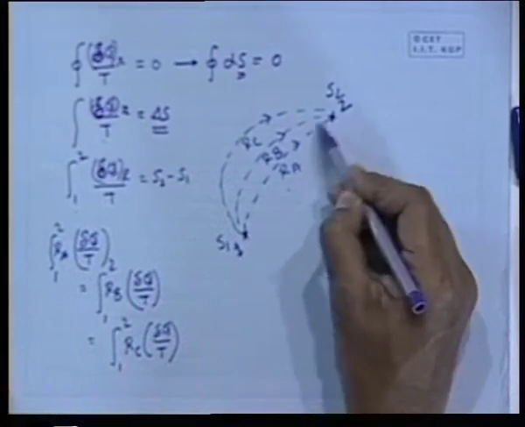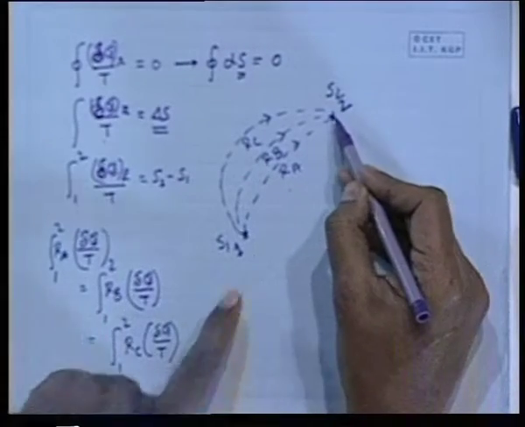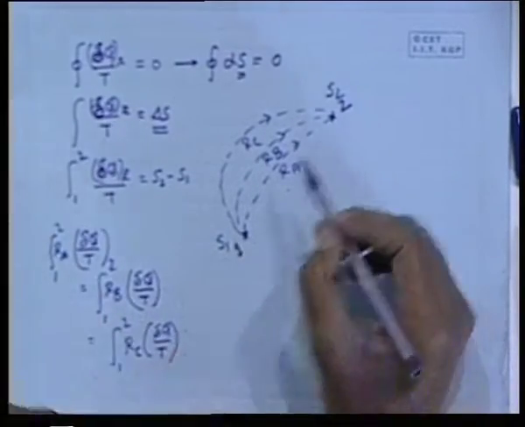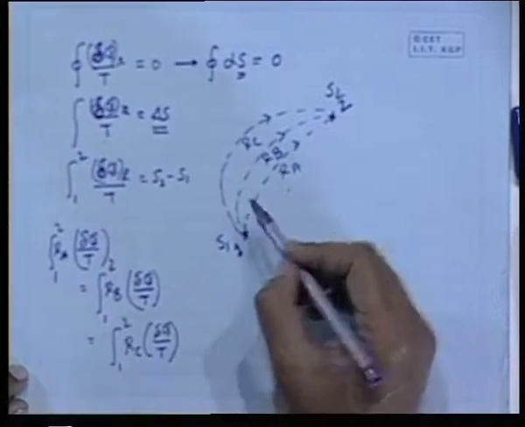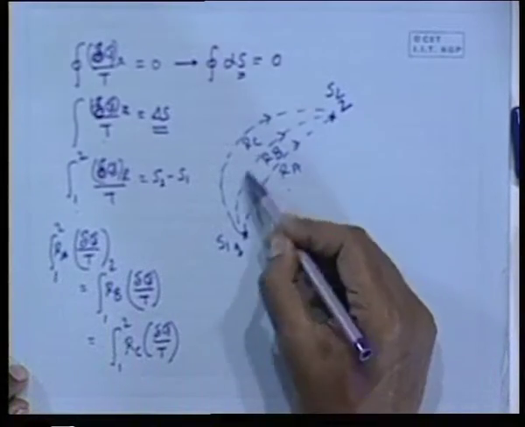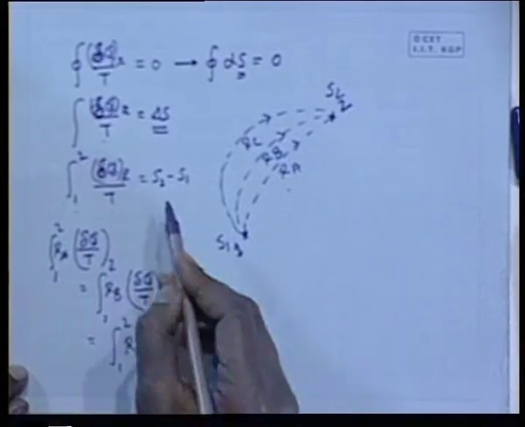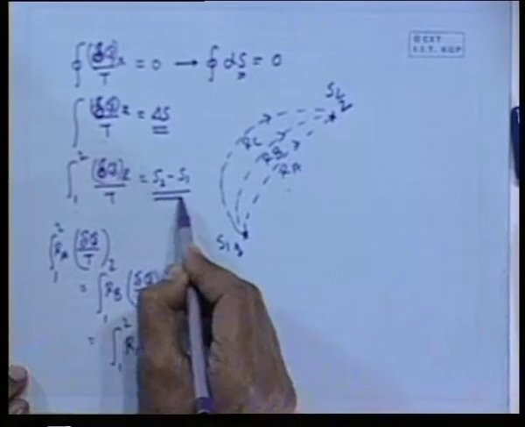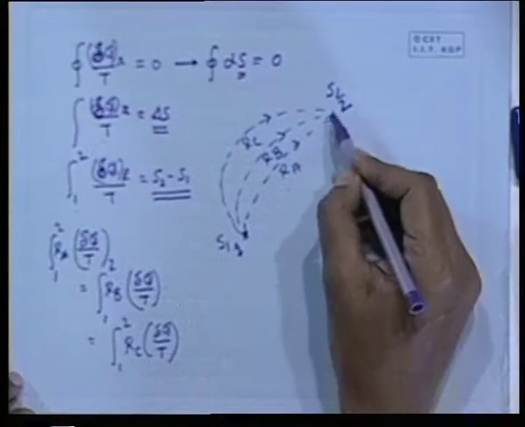That means if there are a number of reversible processes connecting the same state points, then the integral of delta q by T via any of the reversible processes will remain the same, and that is defined as the change of entropy between the two states.